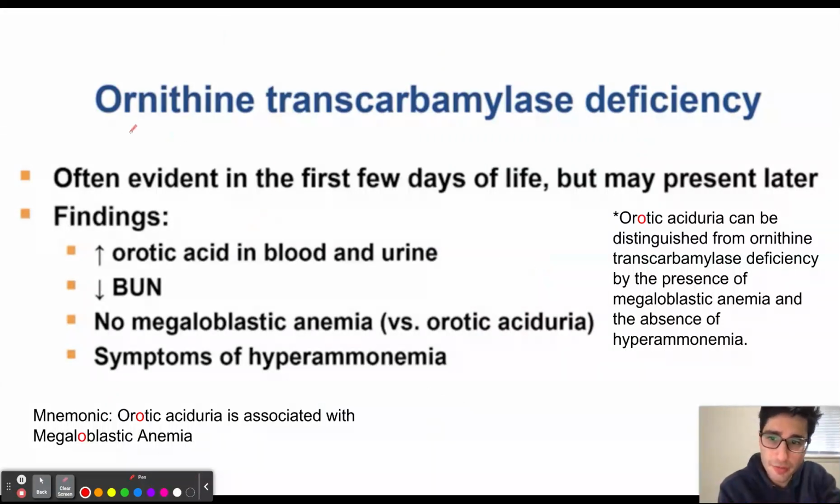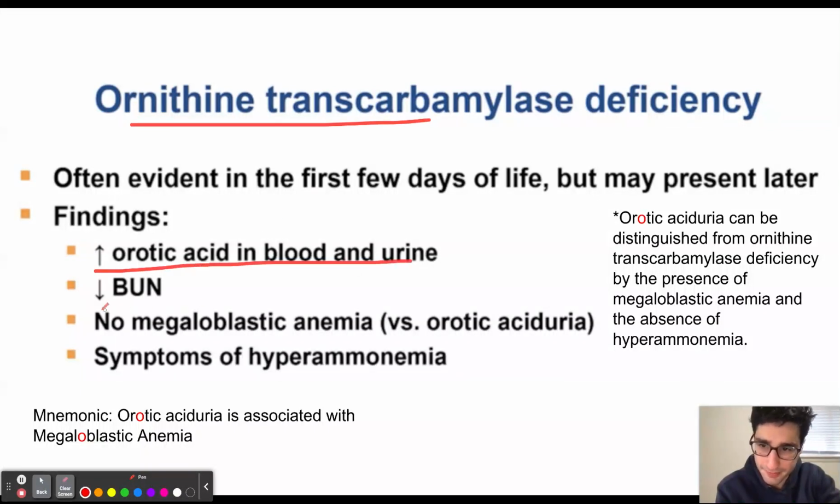Now, just as an overview again, with ornithine transcarbamylase deficiency, we will see high levels of orotic acid in the blood and urine. We'll see less of the BUN, and we won't see any megaloblastic anemia. Orotic aciduria is going to be the disorder where we will see a megaloblastic anemia because we won't be able to produce the nitrogenous bases in order for red blood cells to function appropriately.